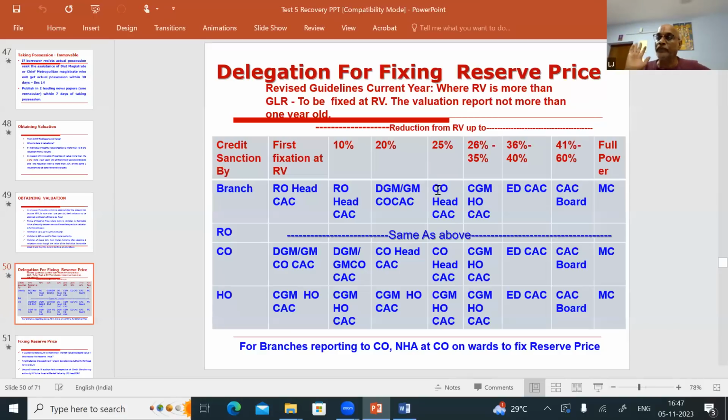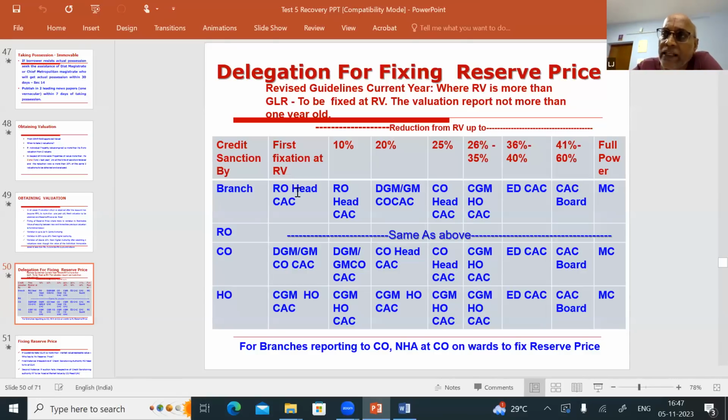I told you the sale notice is to be issued for 30 days. Once you issue the sale notice, you have to wait for 30 days. At the end of the 30th day, you can proceed for the sale. Suppose one sale has failed and you want to go for a second sale. This question they are asking: for going for the second sale, again a sale notice is to be issued. Possession notice you need not issue. So when one sale is a failure and you go for subsequent sales, whether a sale notice is to be issued? Yes, a sale notice is to be issued again.